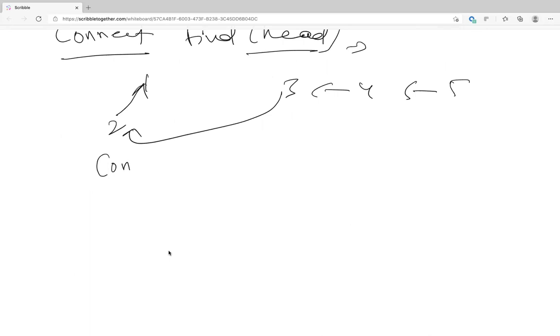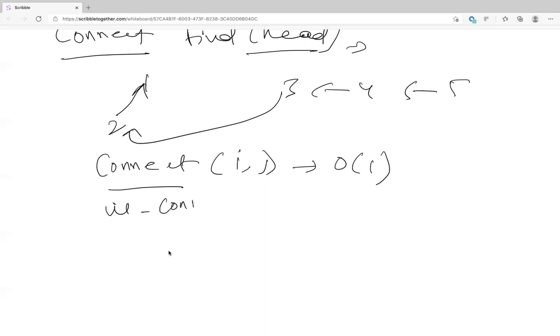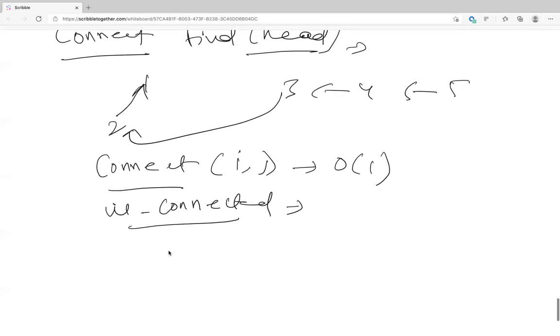Now what is your connect time complexity? O of 1. And what about is connected? Also O of 1? How? That will be O of n, because you have to traverse the entire list. You have to walk through the list, so it's O of n.